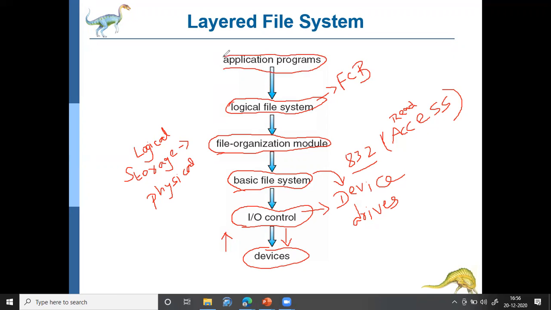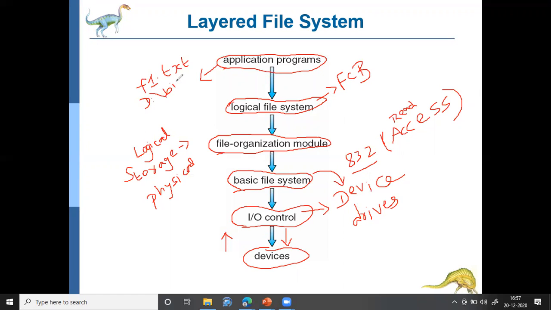The application program can be any software that is used by the system. Okay. So this application program will simply say information like this. I want to access the file one.txt, which is present in such and such directory, in D drive, bin directory, right?